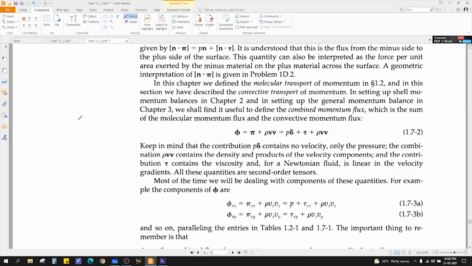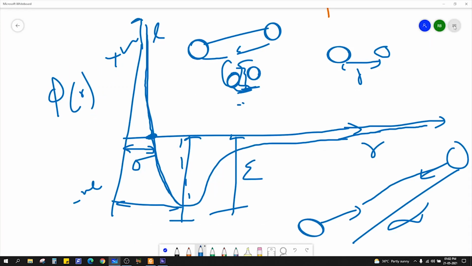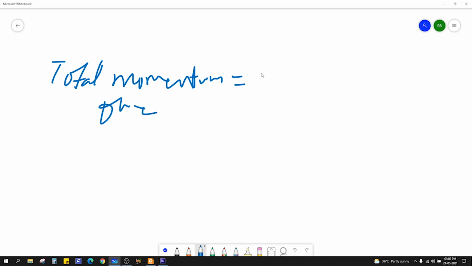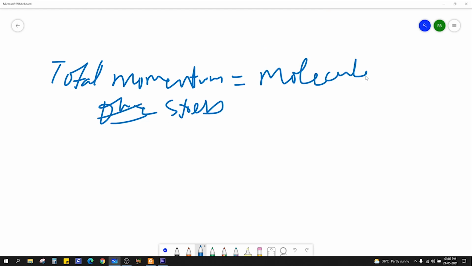Finally, your total momentum flux, or you can say total momentum stress, is equal to molecular plus convective, right?